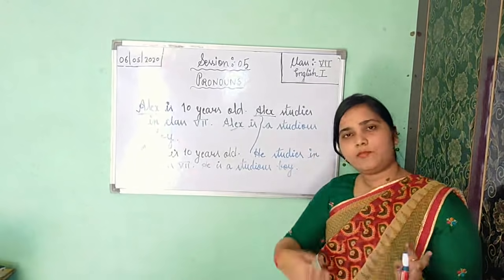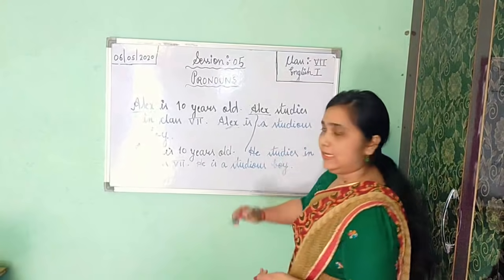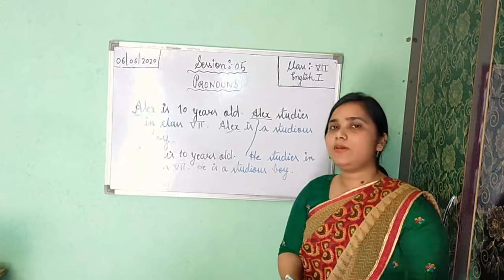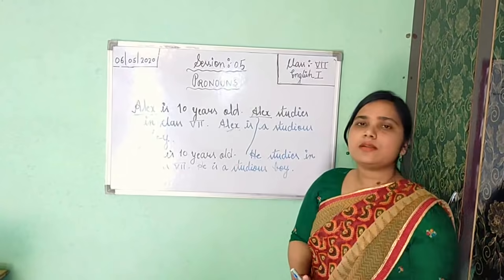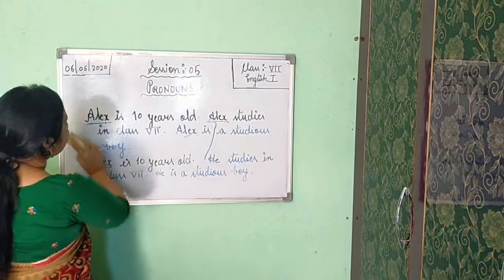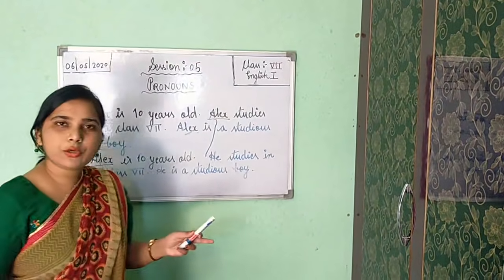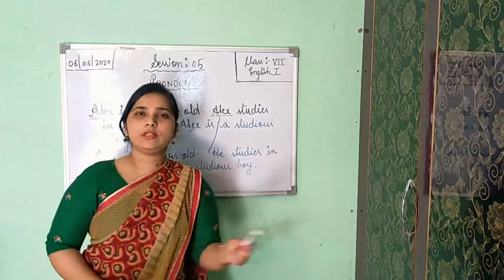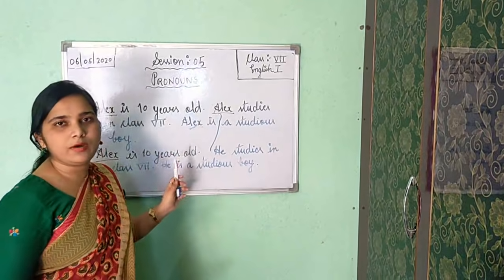Just see the sense. If masculine, then you will use he. If feminine, then you will use she. If more than one, then they. It depends upon the number. Okay, I will tell you later. Now, I think this example is clear to you. It is just in this example I have shown you. You will not do repetition of the naming word.